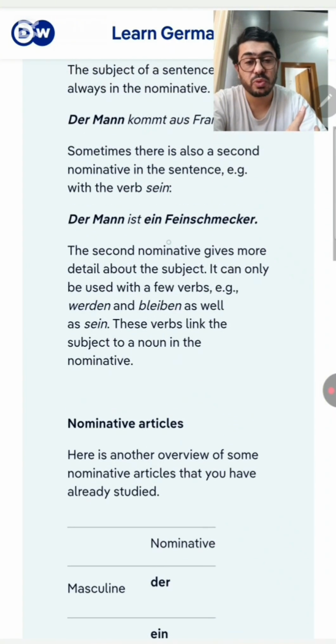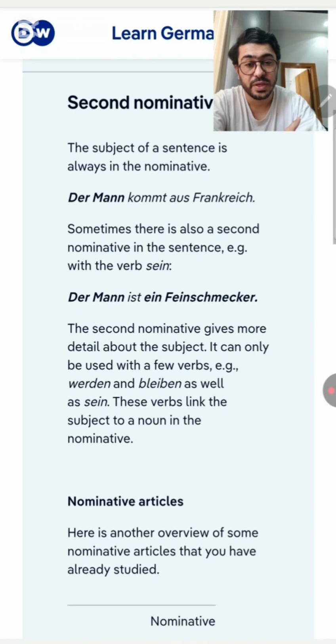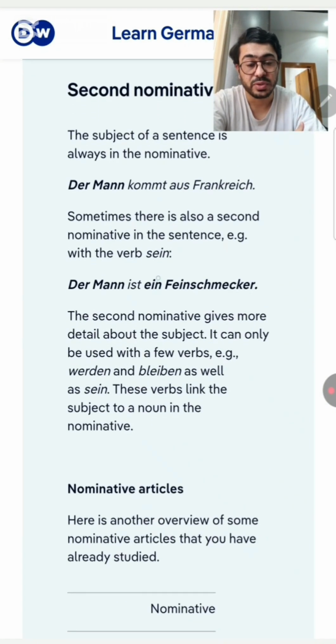It just gives more details about the subject, our nominative, the second nominative. And this was all about our lesson today, and we will learn more about the nouns in the next